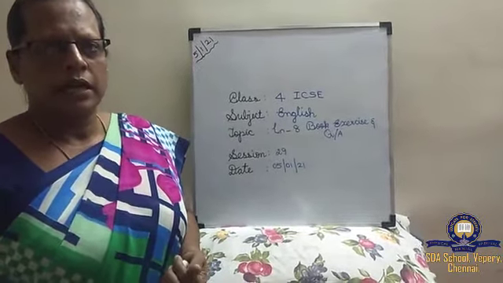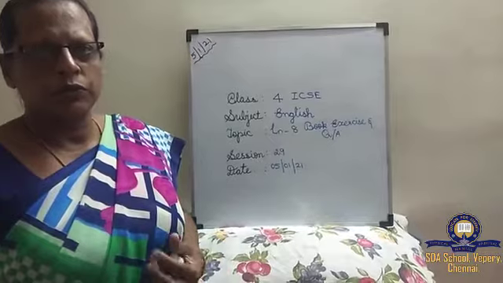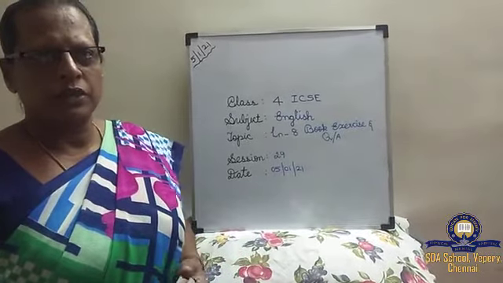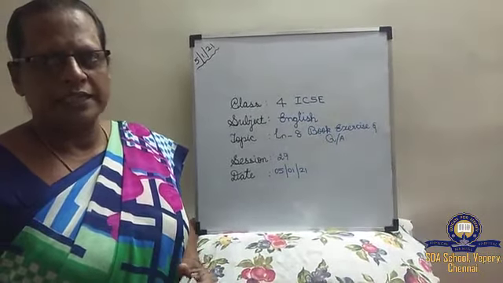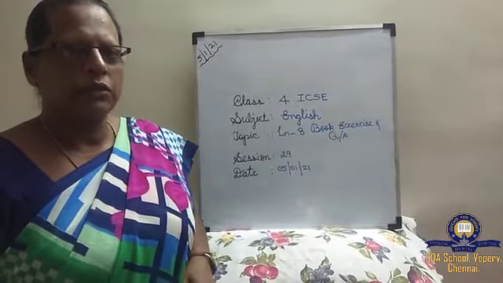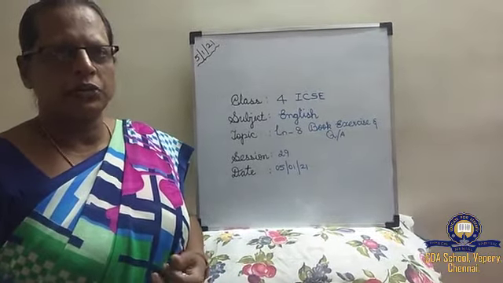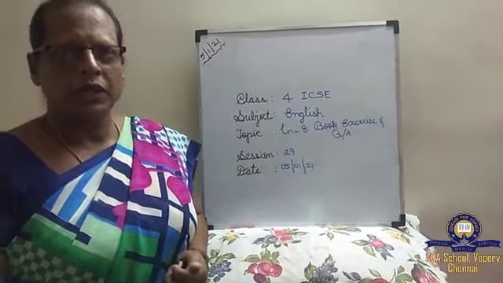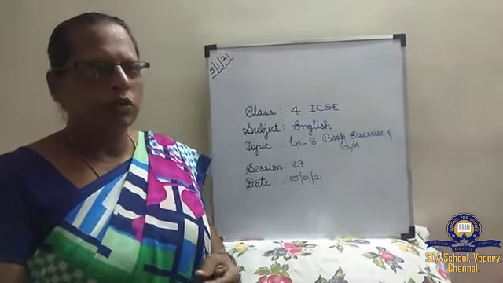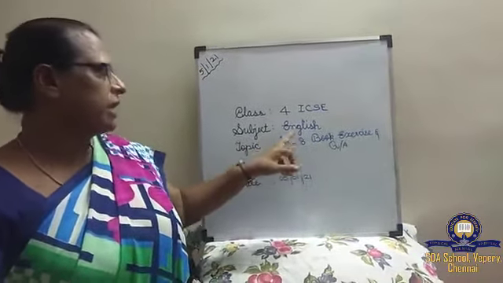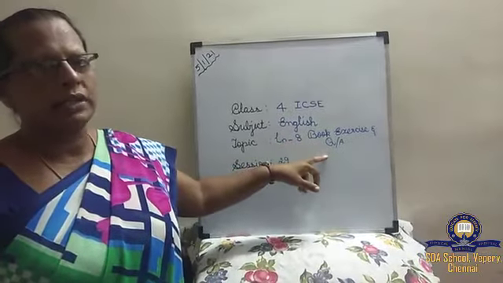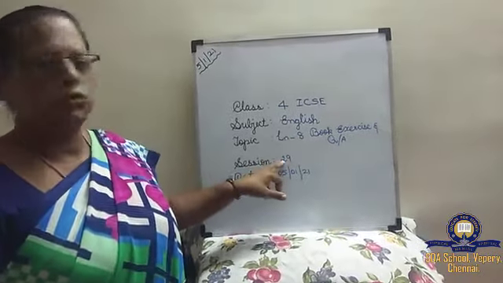Children, in the last class, the Zoom class, you would have heard the story of Mr. Rottenmeier Has a Hard Day, lesson 8. Isn't it, children? I think you have read the lesson. Children, you read the lesson so that it will be very useful for you. And today we are going to see subject English, lesson 8, book exercise and question answers, and it's session 29.